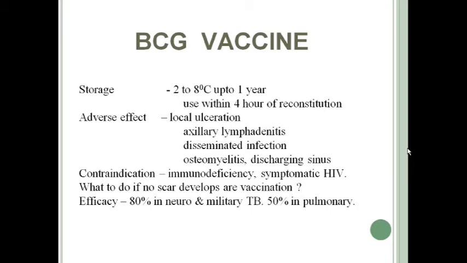Some adverse effects of BCG vaccine, though rare, are local ulceration, axillary lymphadenopathy, disseminated infection, osteomyelitis, and discharging sinus. These adverse effects are very rare. Contraindications are immunodeficiency and symptomatic HIV, because as you know, this is a live vaccine, so you should avoid it in immunocompromised persons.